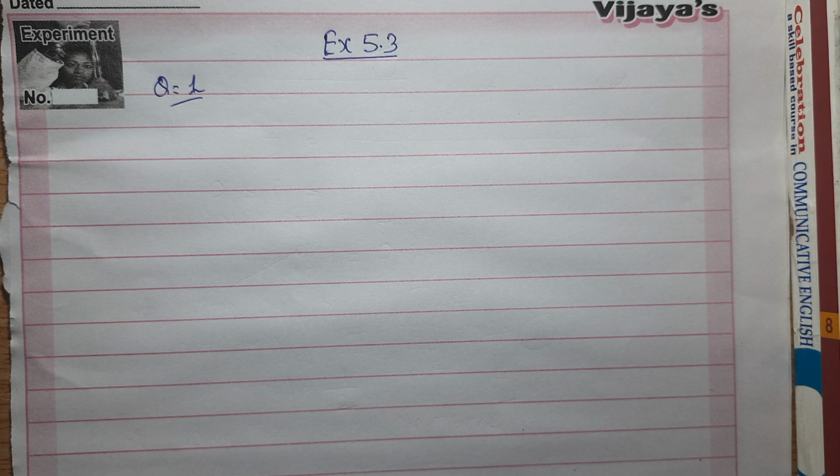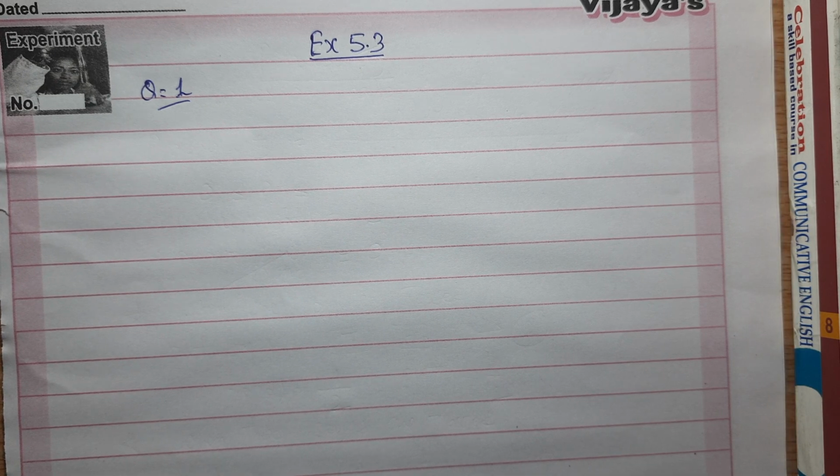Yes, children, now we are starting with exercise 5.3, question number 1. You can have the book and read what it says. It says, list the outcomes you can see in the given experiment: spinning of wheel and tossing of 2 coins.